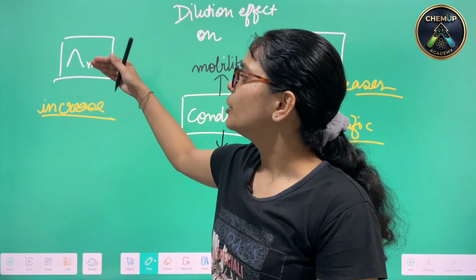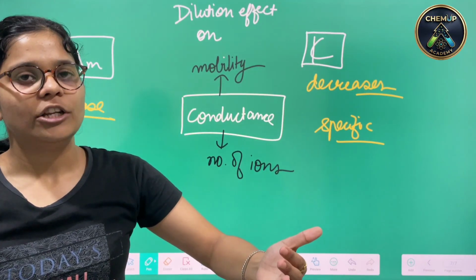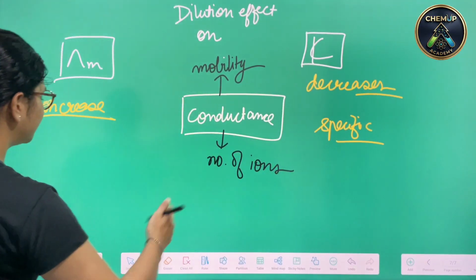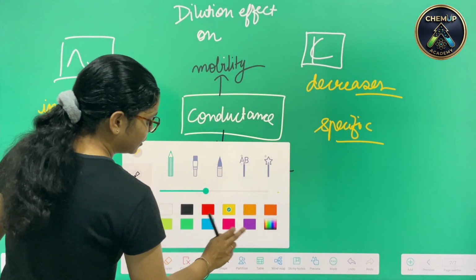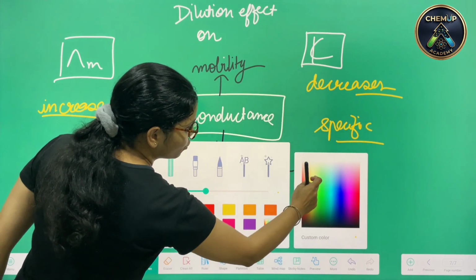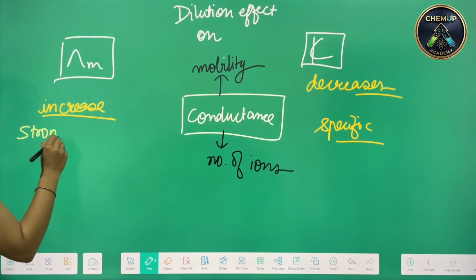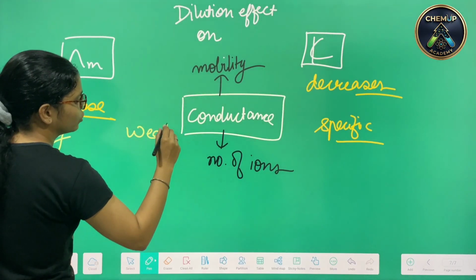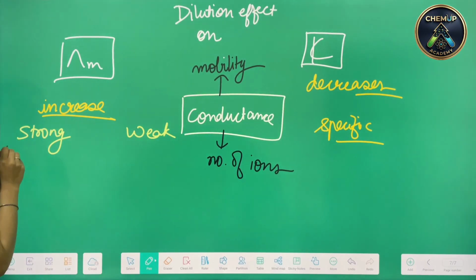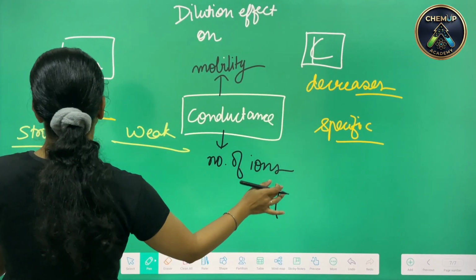Whereas when we come on to the molarity, we can say that on dilution the number of moles. How can we determine the number of moles? The determination of the number of moles could vary, like we have strong electrolyte and we have weak electrolyte. Say we are taking in terms of strong and we are taking in terms of